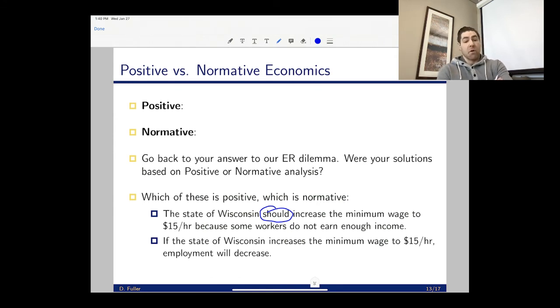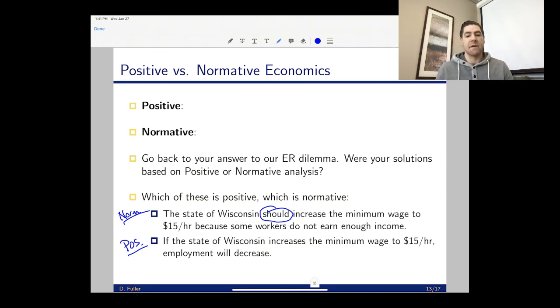Now, what about the second one here? If the state of Wisconsin increases the minimum wage to $15 an hour, employment will decrease. Now, that could be true, it could be false, but it's a question that I can answer as being factual or not, right? I can run some experiments. I can change the minimum wage to $15 an hour and see what happens. Will employment decrease, increase, or stay the same? So this first one is normative. The second one is a positive statement, a statement of fact.